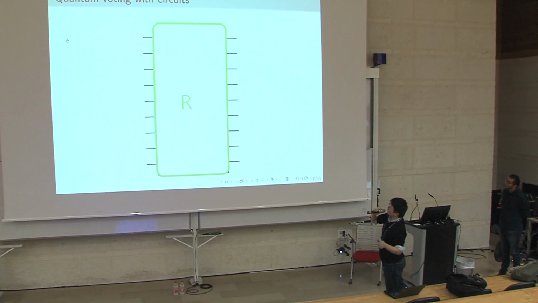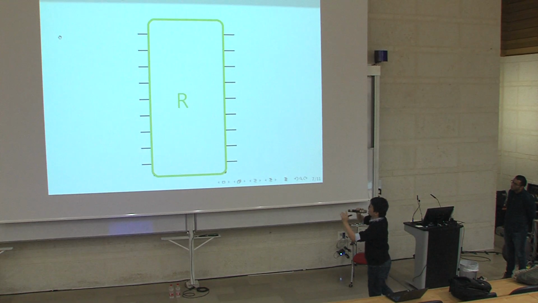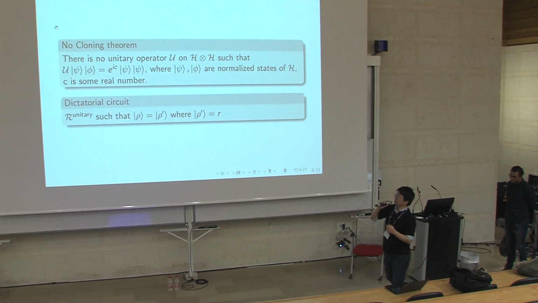So this is the voting circuit. I am not interested in what is inside R, but the key fact is the dictator is the cloning machine. So there are three physical properties of quantum voting.